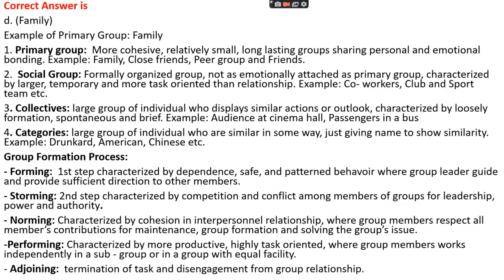This is followed by norming, which is characterized by cohesion in interpersonal relationships, where group members start to respect all members' contributions to the maintenance of the group formation and to solving group issues. This is followed by performing, which is characterized by more productive and highly task oriented steps, where group members work independently in a subgroup or in a group with equal facilities. And at last is adjourning, where after the termination of a task, disengagement from group relationships will occur.